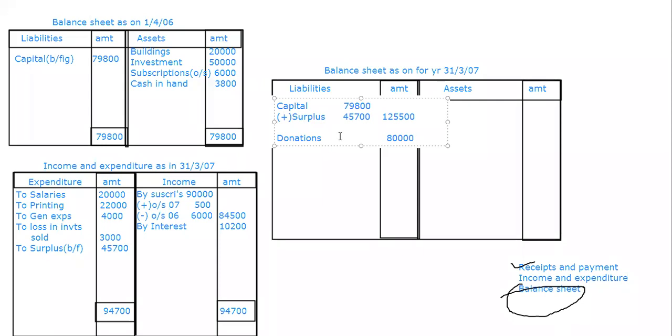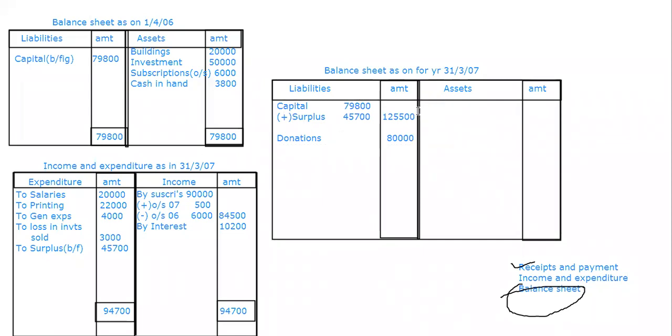Once I'll cross check with my adjustments also. Opening balance has already been taken. Outstanding subscriptions are going to be taken on the asset side. Value of investments sold, that also we are going to take in the asset side. So nothing is left over on the liabilities. Leave it. Now come down to the asset side.